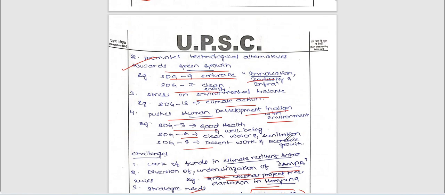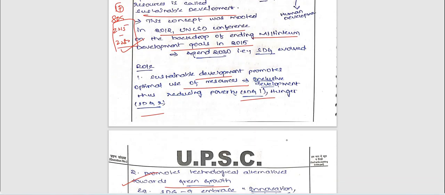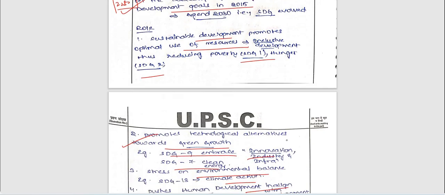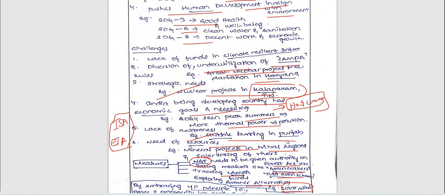Very good. So out of all the answer, important aspects of the answer, we can conclude that good introduction he has given, and also included one important flowchart, and also he has included all the important SDG goals here and there, and also challenges also given. Some important recent one, we have the National Action Plan on Climate Change, we need to include that. Very important that all these measures are, we have the Sagarmala project, right? Sagarmala project or International Solar Alliance, already we have discussed here.